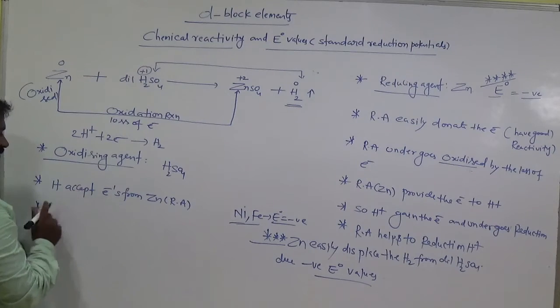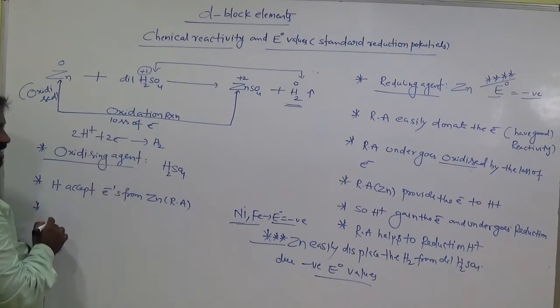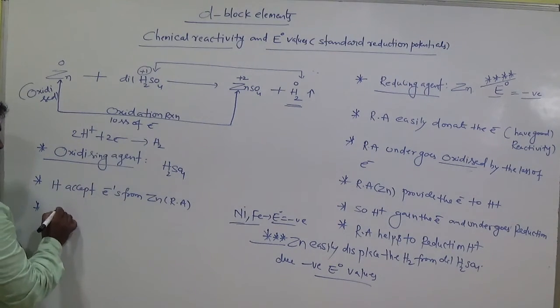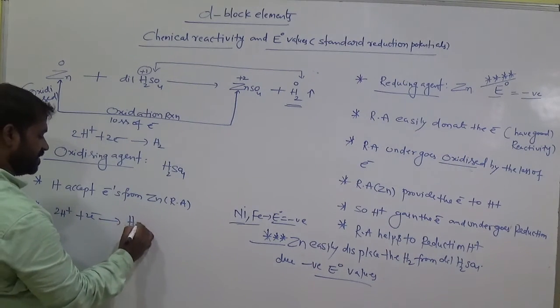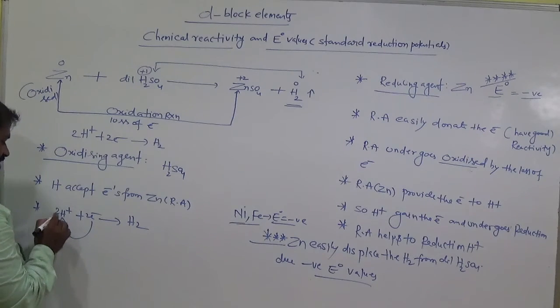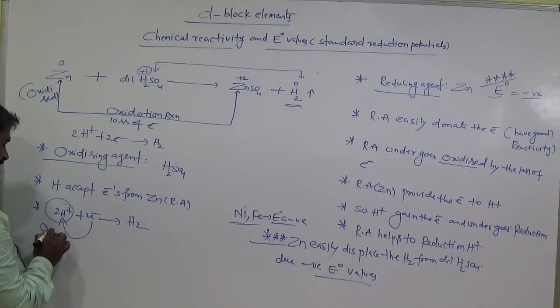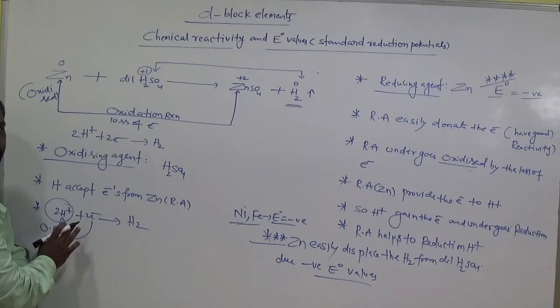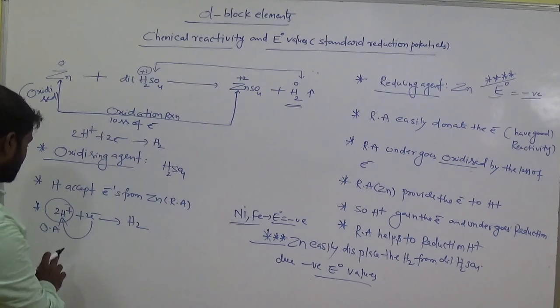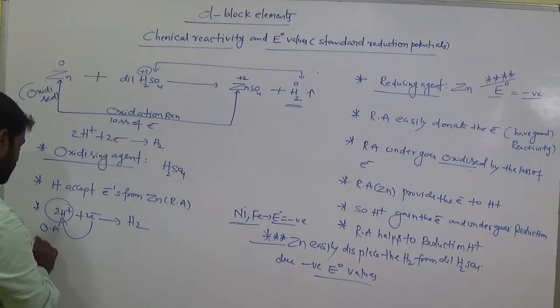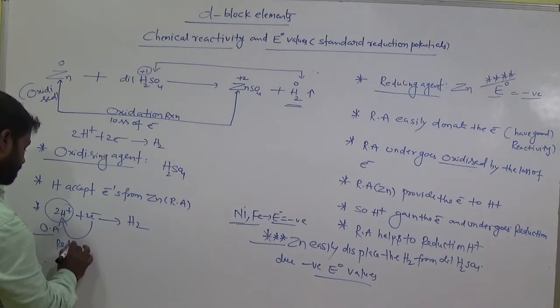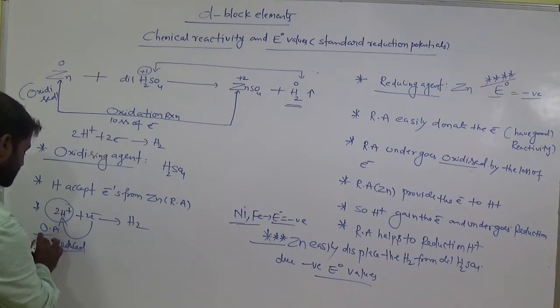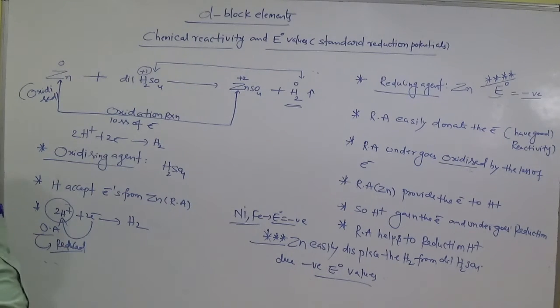By accepting electrons, the oxidizing agent undergoes reduction. That means 2H plus gains 2 electrons and becomes H2. Now this H plus is called the oxidizing agent, H plus or H2SO4, both are the same. So gaining of electrons means it is reduced. That means the oxidizing agent undergoes reduction by gaining electrons.